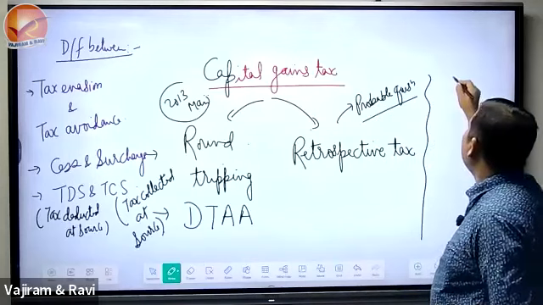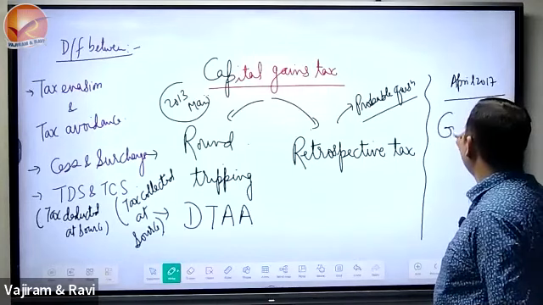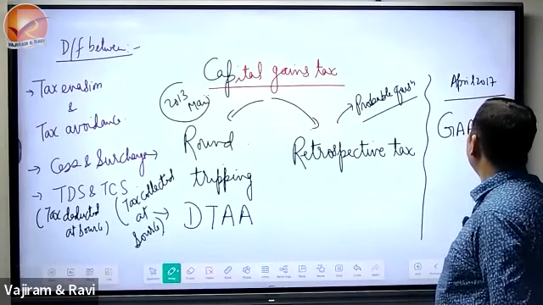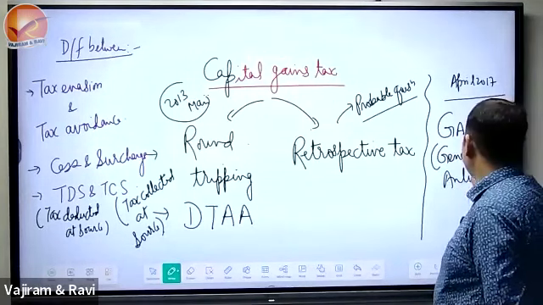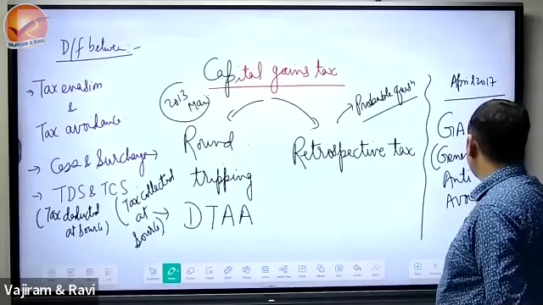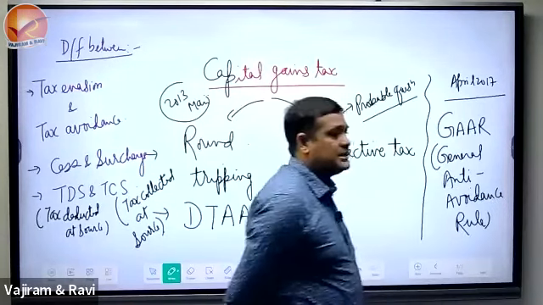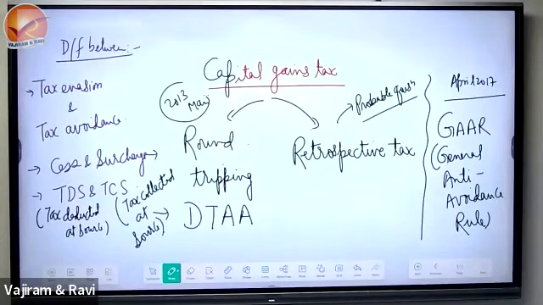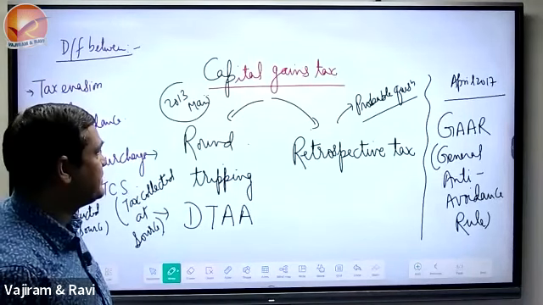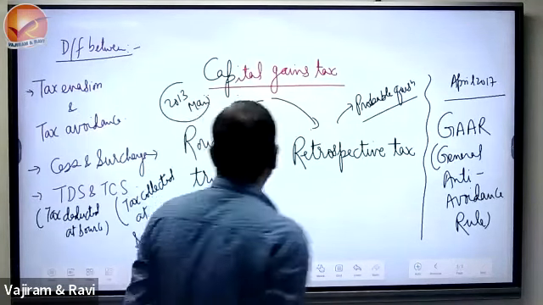Why did the government in April 2017 introduce the general anti-avoidance rule? Again a probable question, general anti-avoidance rule. Why this GAR, general anti-avoidance rule? And continuously this GAR is stopping the tax avoidance kind of thing. What does it mean? That we will see. Introduced in April 2017. We see that why part of TTC and all.